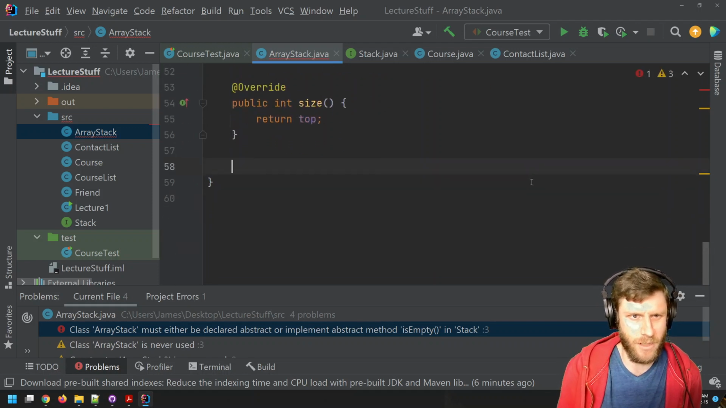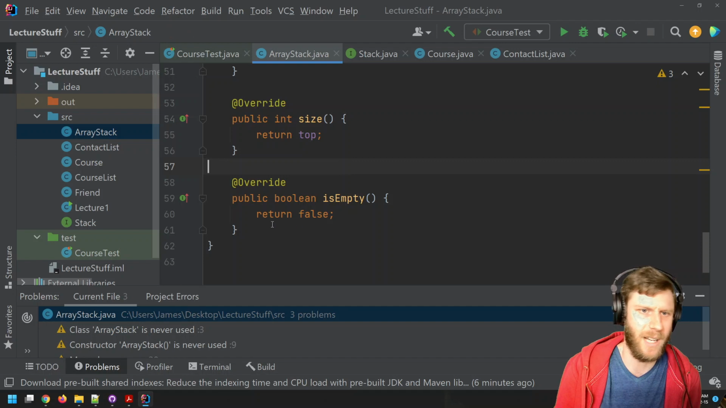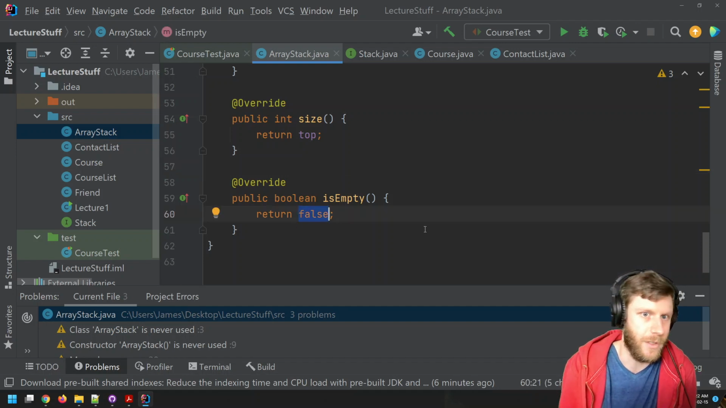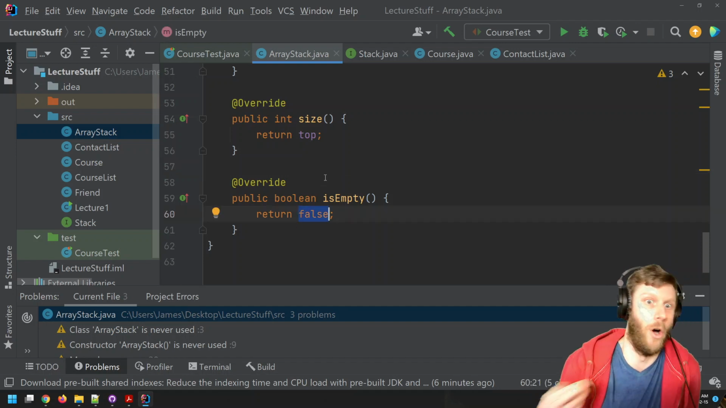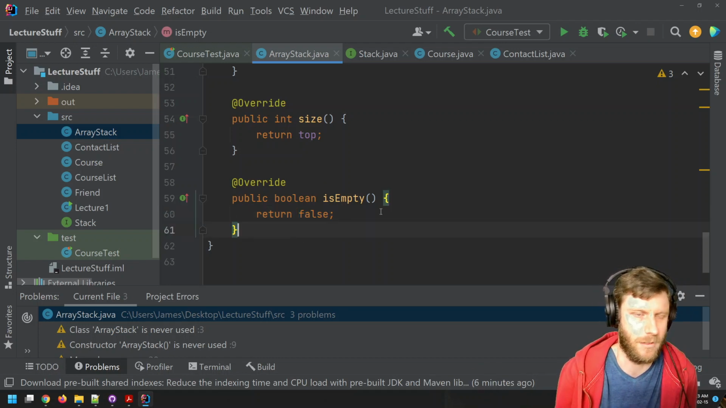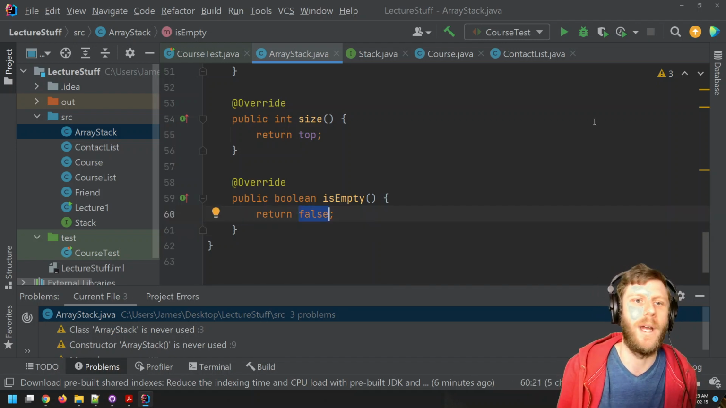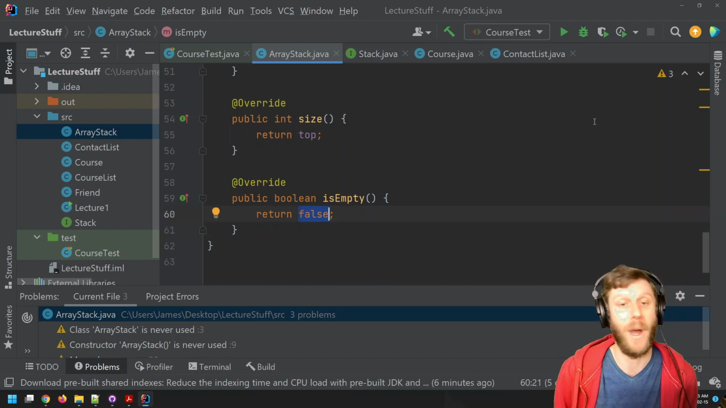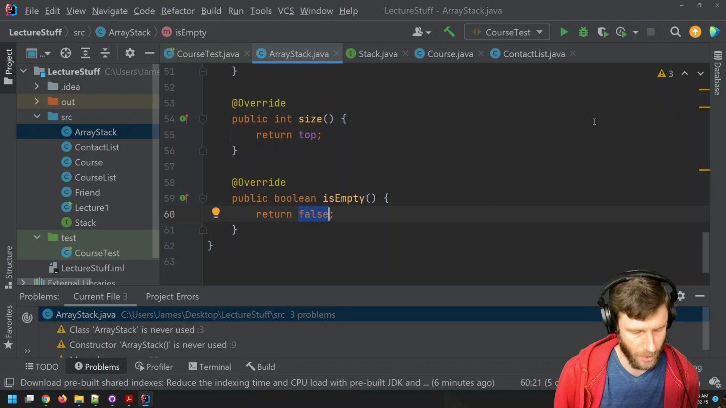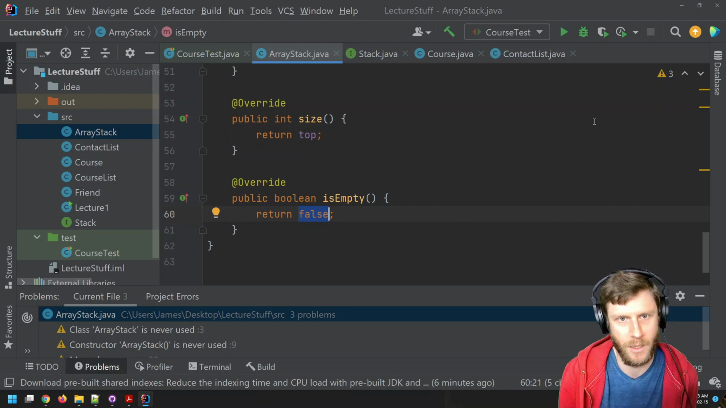And now the only one left is isEmpty. So isEmpty, tab. By default, it's just saying, okay, return false. But IntelliJ doesn't know what isEmpty should be for the class we're writing, so it just fills it in so it stops whining. So isEmpty. Well, when is our stack empty? Well, when there's nothing in it. So what should size be when the stack is empty? Well, it should be 0.